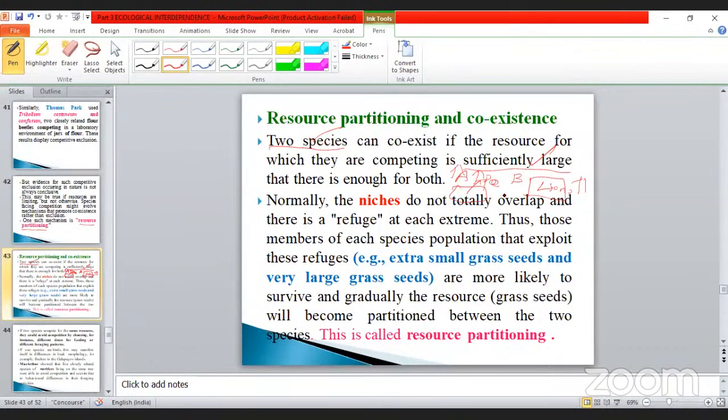So in both cases it will be increasing. It does not depend on which one, you know, natural factors. Normally the niches do not totally overlap, and there is a refuge at each extreme. Thus, those members of each species population that exploit these refuges, for example, extra small grass seeds and very large grass seeds. These are the two things that have been given. Extra small grass seeds and very large grass seeds are more likely to survive, and gradually the resources will become partitioned between the two species. This is called resource partitioning.